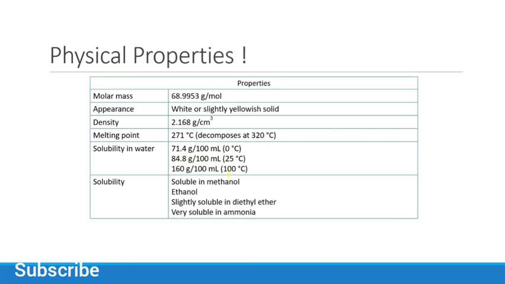At 100 degrees, 160 grams is soluble in 100 ml. It is slightly soluble in methanol and ethanol, very slightly soluble in diethyl ether, and very soluble in ammonia.